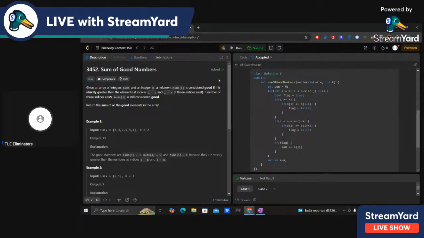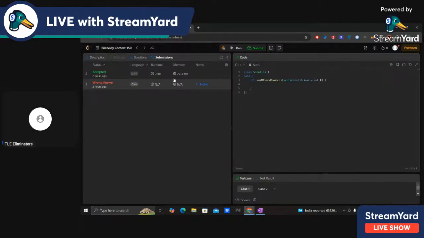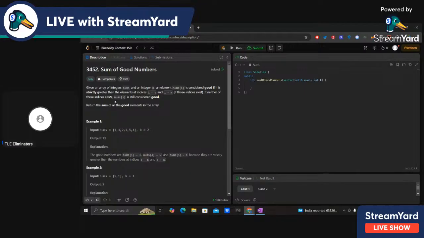Okay, so here we have the first problem, which says: given an array of integers nums and an integer k, an element nums[i] is considered good if it is strictly greater than the elements at the indices i minus k and i plus k if they exist. If neither of the indices exist, nums[i] is still considered good. Return the sum of all good elements in the array.